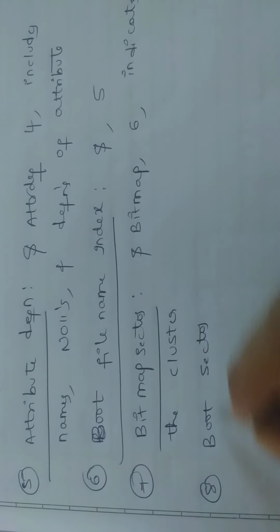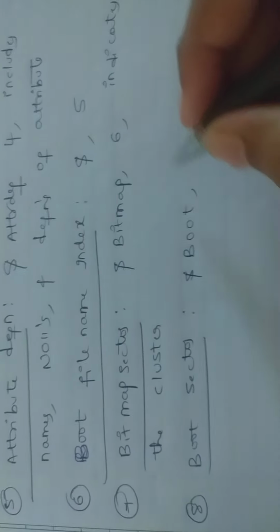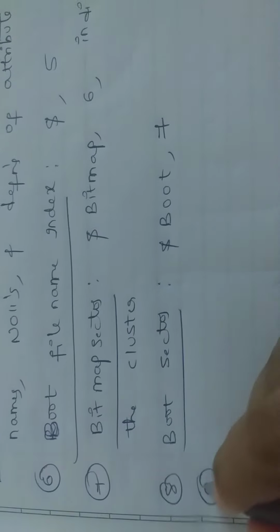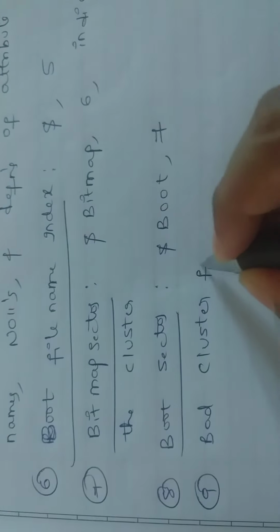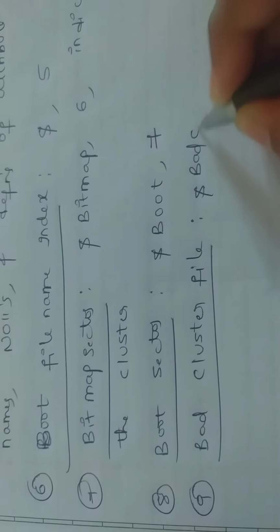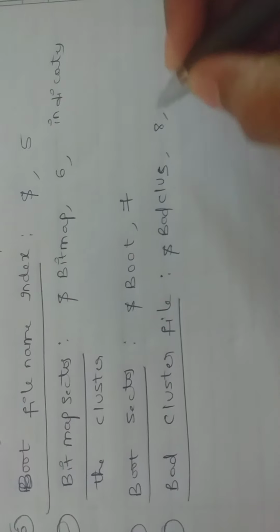Eighth one is the boot sector, written as $Boot. Its position is 7. Ninth one is the bad cluster file, written as $BadClus. Its position is 8.